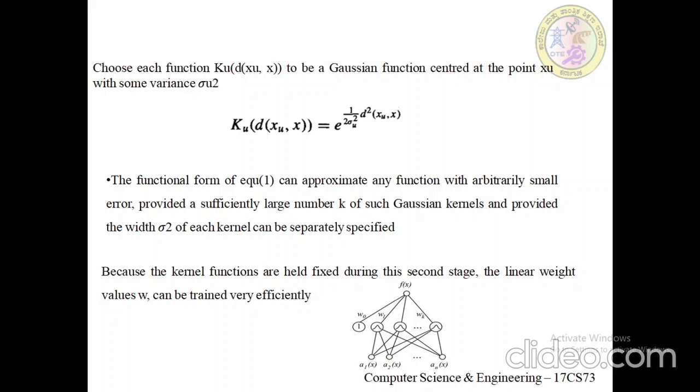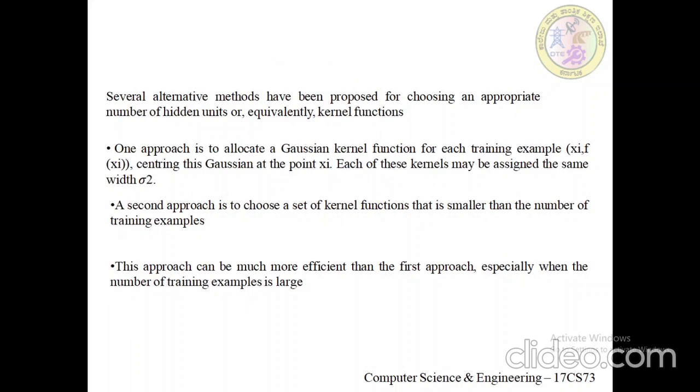The output unit produces a linear combination of the hidden unit activations. Although the network shown here has just one output, multiple output units can also be included. For study purposes, only one output unit has been included.